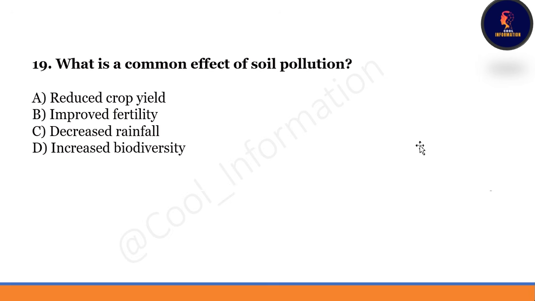What is the common effect of soil pollution? Option A, reduced crop yield. Option B, improved fertility. Option C, decreased rainfall. Last option is increased biodiversity. Correct option will be reduced crop yield is the common effect of soil pollution.